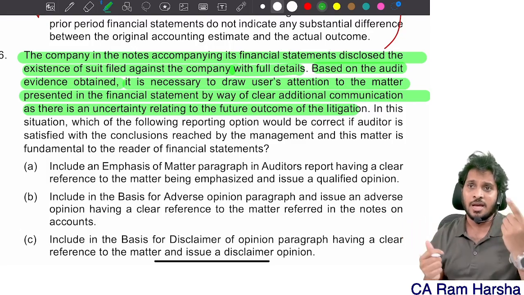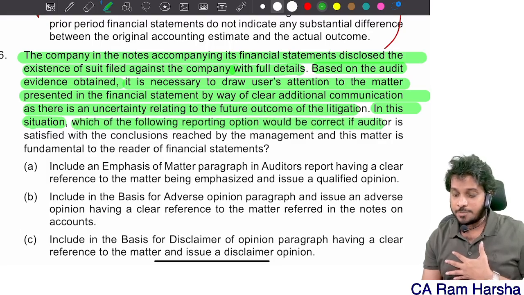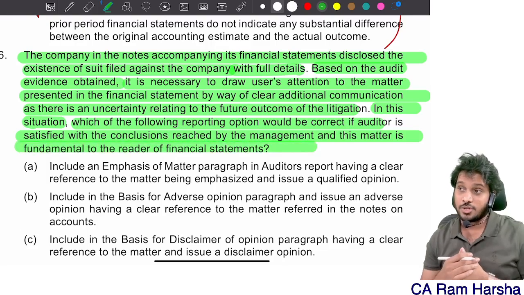Which para will you use? Emphasis of matter para. In this situation, which of the following reporting options would be correct if the auditor is satisfied with the conclusions reached with management and this matter is fundamental to the users' understanding of the financials?